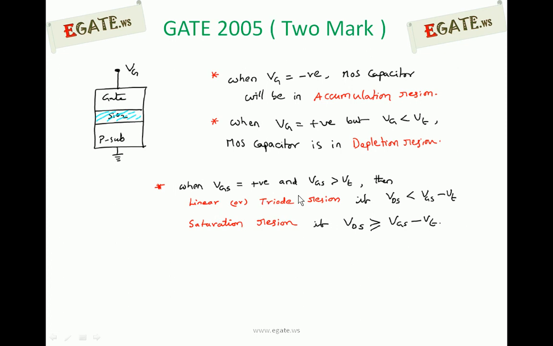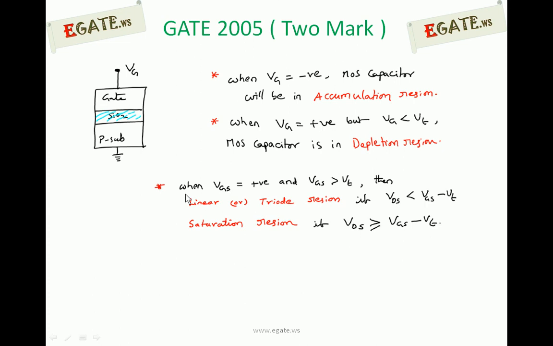So if VGS is greater than VT, then we have to compare the effective gate voltage, which is VGS minus VT, with the drain to source voltage. If VDS is lesser than the effective gate voltage, then it will be in linear or triode region. If the drain to source voltage is greater than or equal to VGS minus VT, then the MOS transistor is in saturation region.